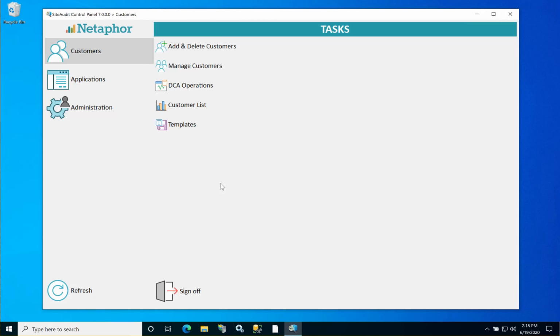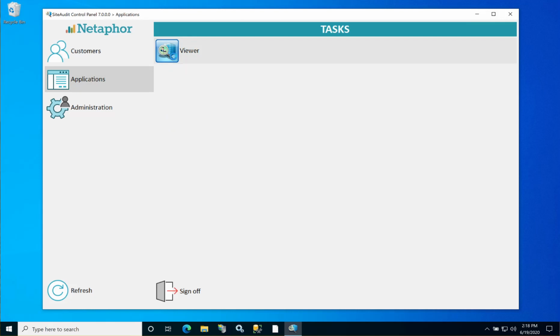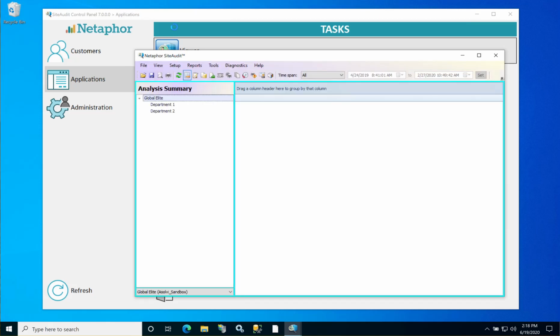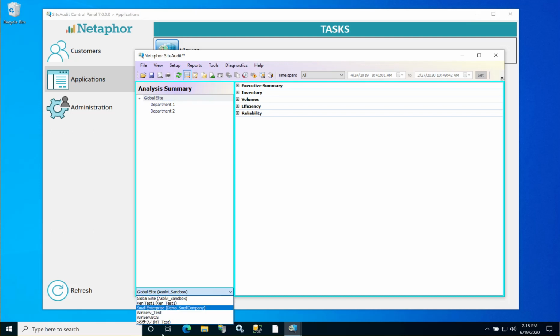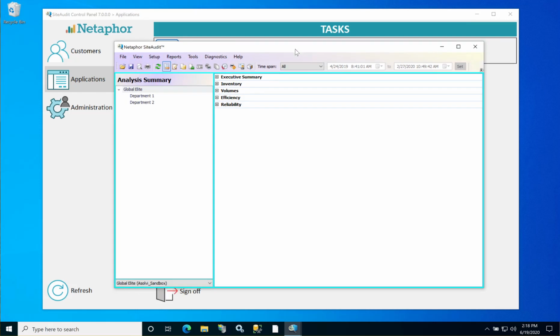Okay, so from here we have some other videos that show you how to use a control panel and the various tasks that are in here. But the thing that most of you are probably familiar with, if you go to Applications, is the SiteAudit Viewer. You just click that to launch the viewer, and it's going to open up the SiteAudit Viewer. And you will have access to all the customers that you had access to previously. What you'll see here is a quick select for all your customers. You can go to any of your customers and do the normal management that you're used to.